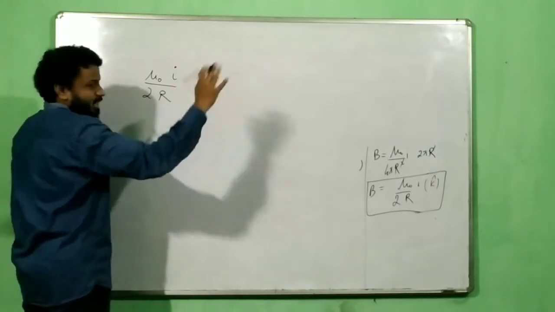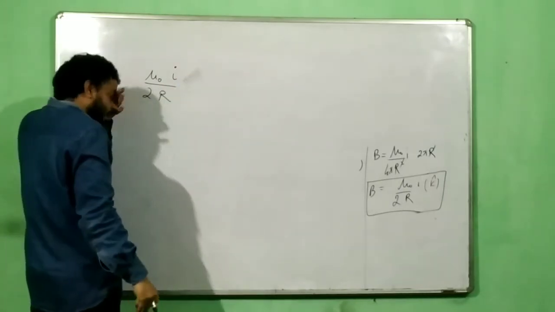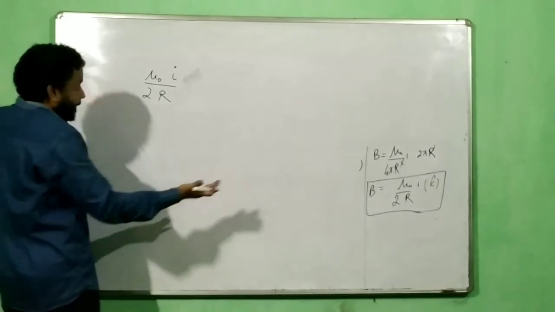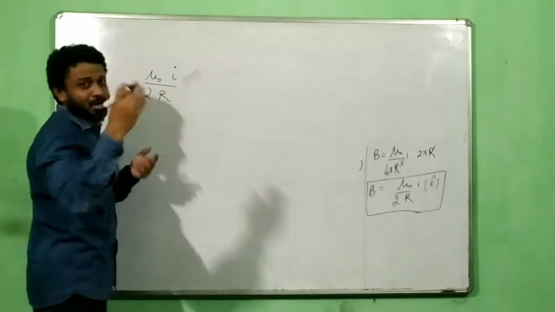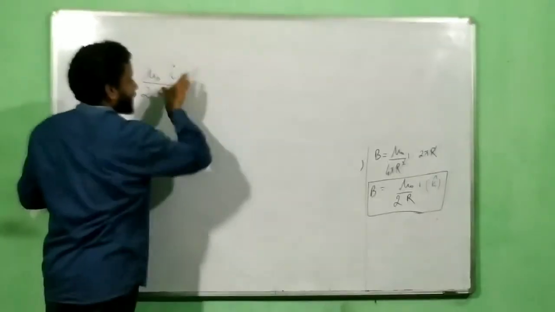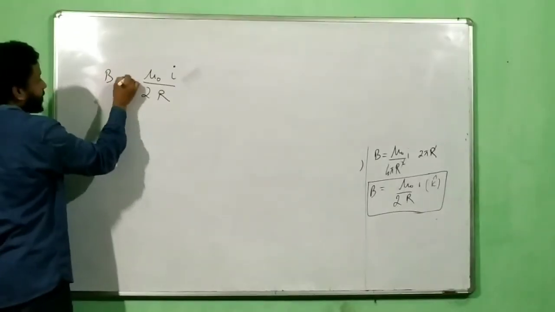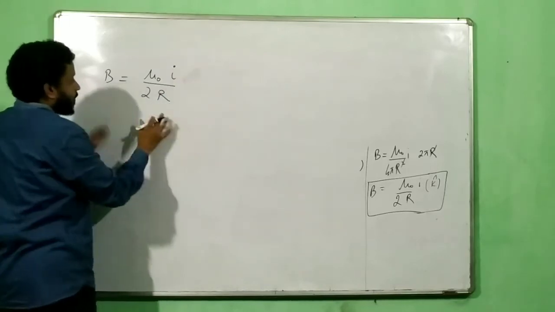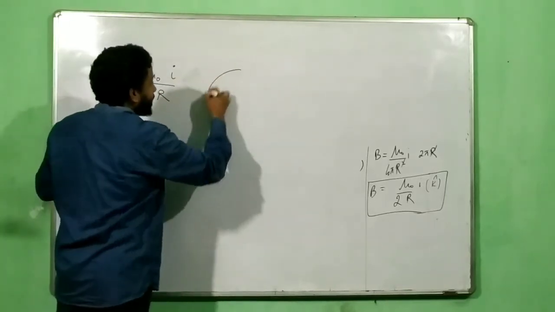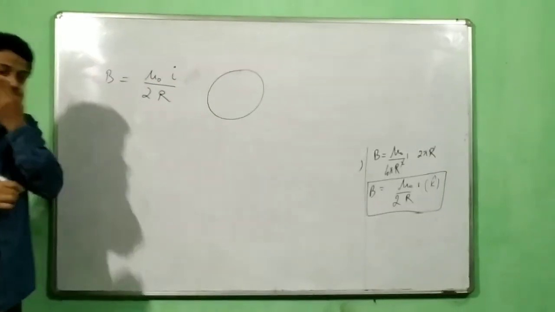I will not worry about direction. Direction depends on k cap and minus k cap. If it is like this, plus k cap, this is minus k cap. So I will just deal with the magnitude. Magnitude is mu naught I by 2r. Now what is this? This is the magnetic field due to a circular wire. Agree?